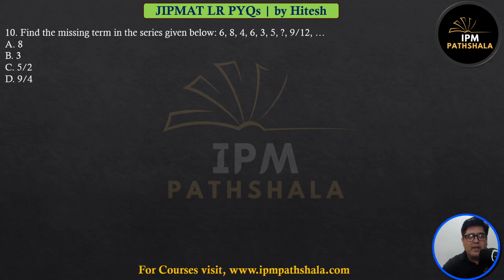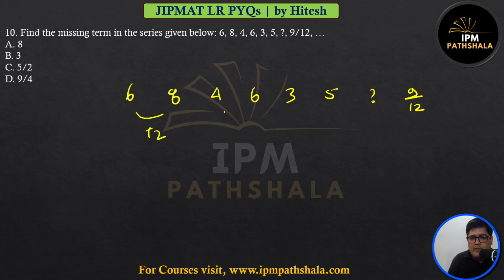Find the missing term in the series given below. So we have 6, 8, 4, 6, 3, 5, question mark, 9 by 12. So I'm seeing here we have plus 2, here we have plus 2, here we have plus 2. So definitely here also we had plus 2. Here it feels like it is half, half. So it will be half.